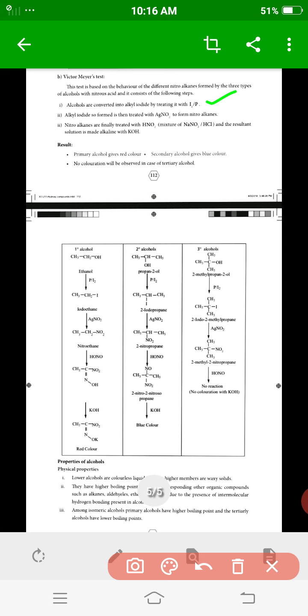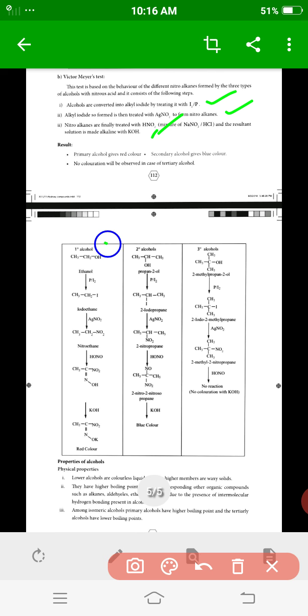Next, silver nitrite is added to form the nitroalkane. Third, nitrous acid is added, from sodium nitrite with hydrochloric acid. Finally, potassium hydroxide is added. These are the four steps.